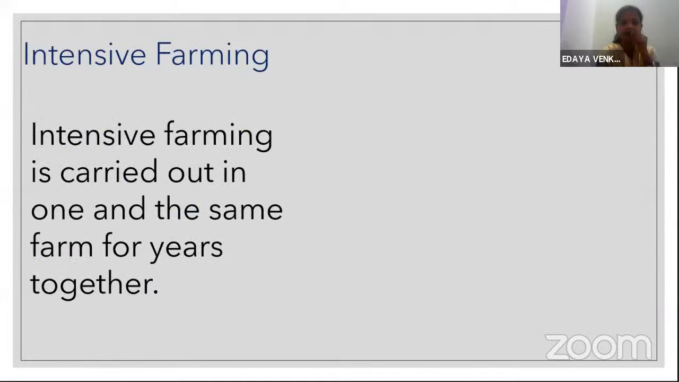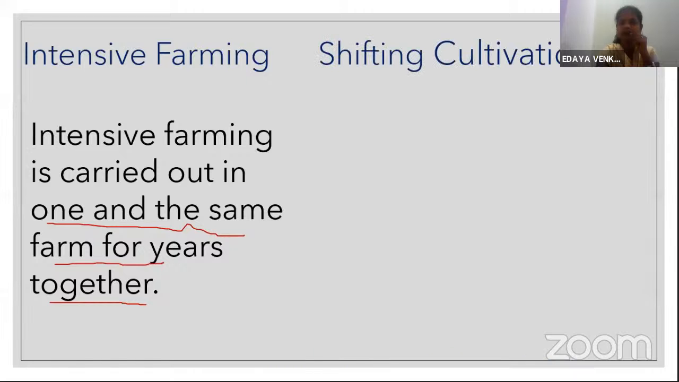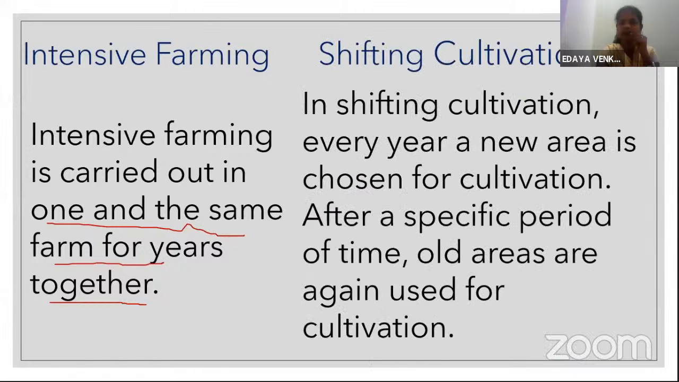In intensive farming, farming is carried out on one and the same farm for years together. It means the farmer or his family is settled down in one place, and in the same farmland the farming is carried out for years together. The same field is used again and again for farming, that is intensive farming.